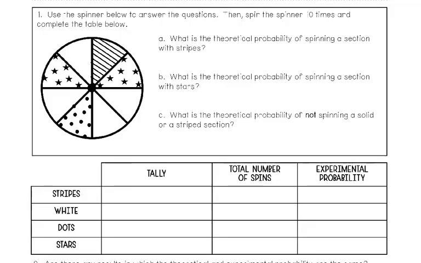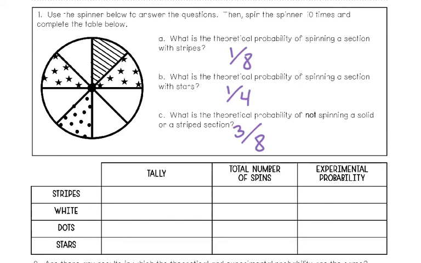So for this section, we're going to break apart the difference between theoretical and experimental probability again. This time we're going to use a spinner. So using the spinner below, we're going to answer some questions. In this box, it's all about theoretical probability, so you'll be able to do that. In the table, you'll have to get a spinner and do some experimental probability questions. So you should be able to answer A, B, and C by yourself. Just looking at this spinner, go ahead and pause the video to answer those questions and press play whenever you're ready to check.